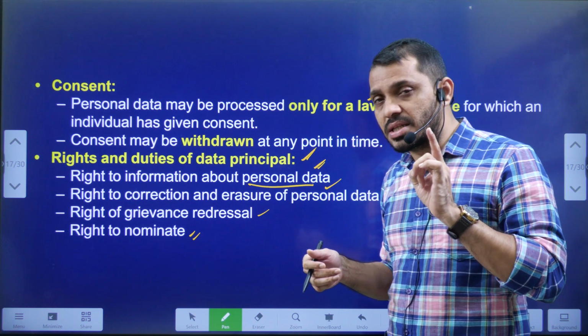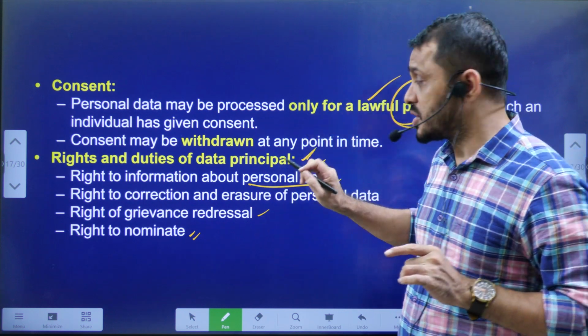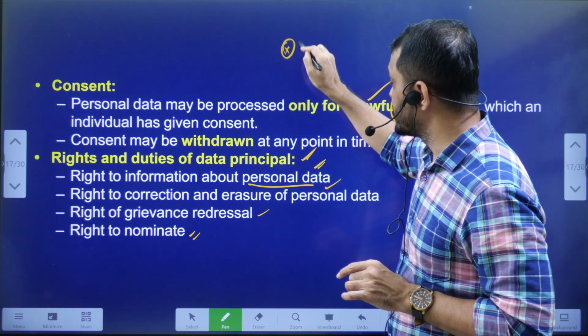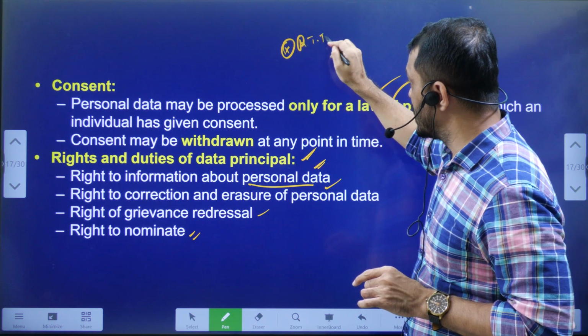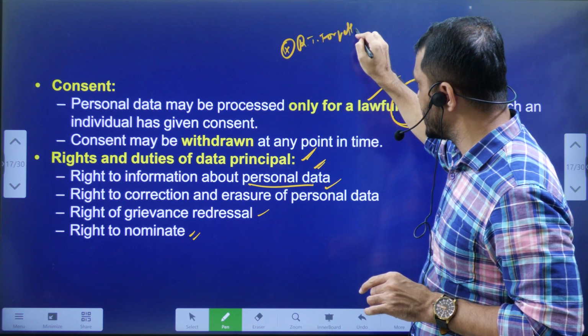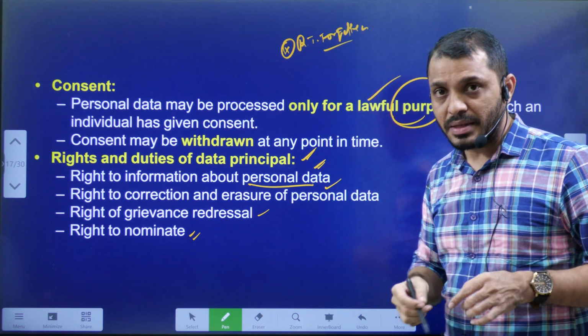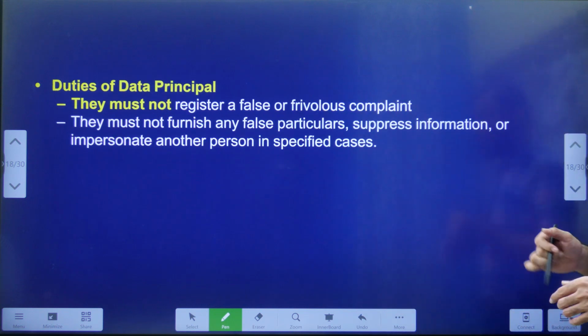Here the most interesting thing is, in this personal data protection bill, they did not mention the right to be forgotten. They did not mention the right to be forgotten. Very, very important. So these are some of the things.